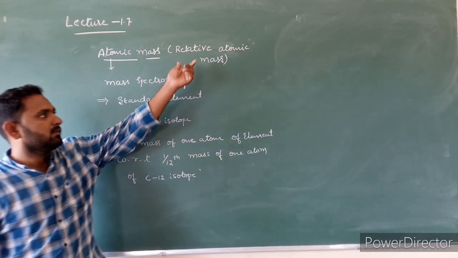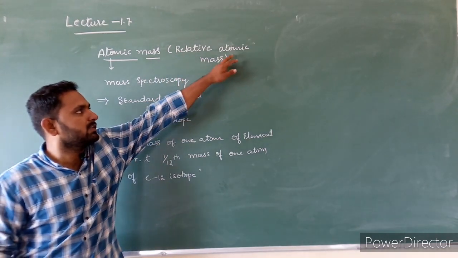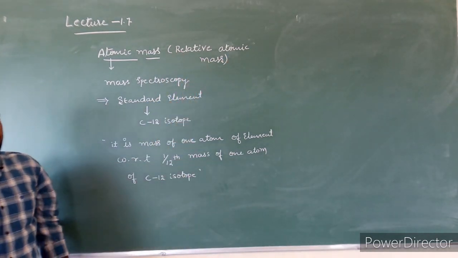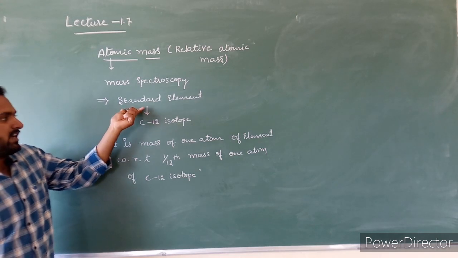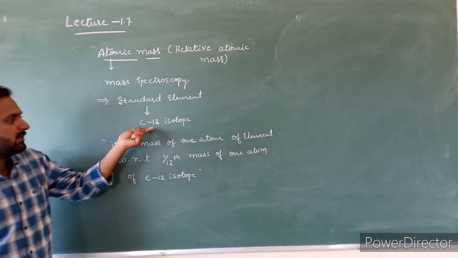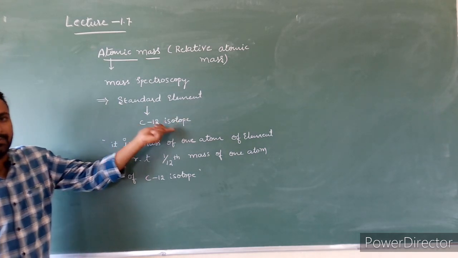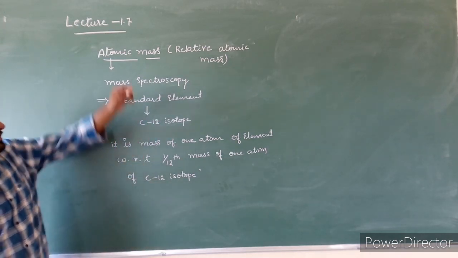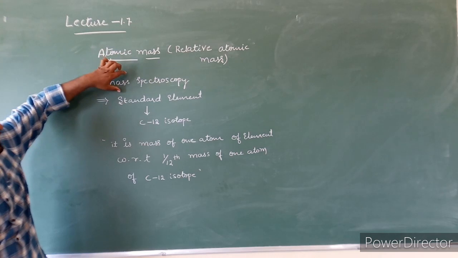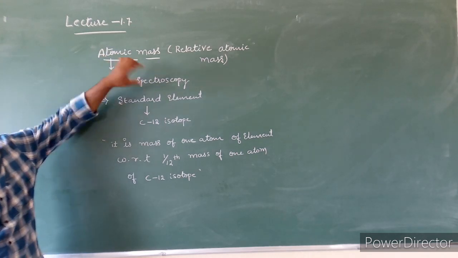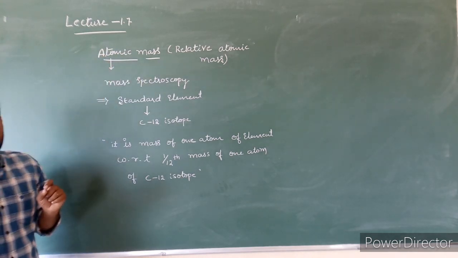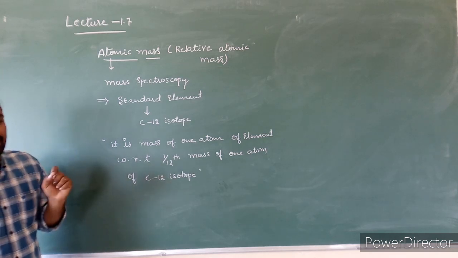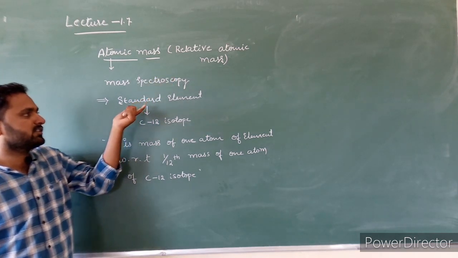Why is it relative atomic mass? Because the atomic masses are calculated with respect to a standard element, the carbon 12 isotope. Why use a standard element? Because when atomic masses are measured with the help of mass spectroscopy, the mass of an atom is very small in number.